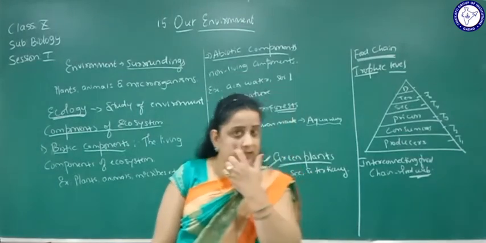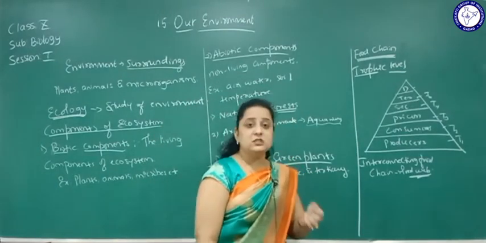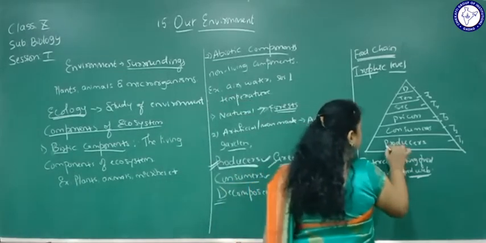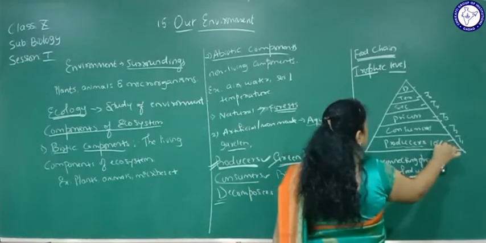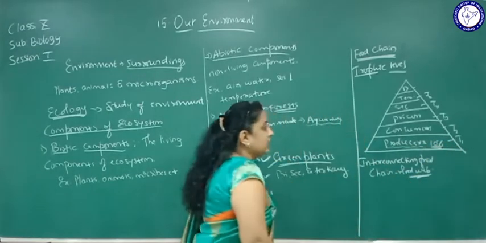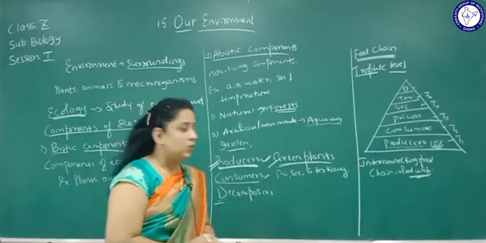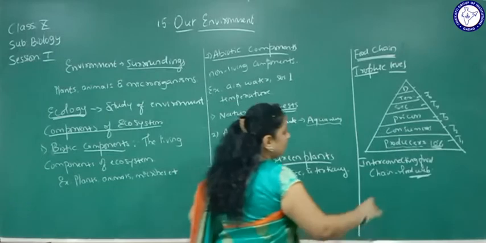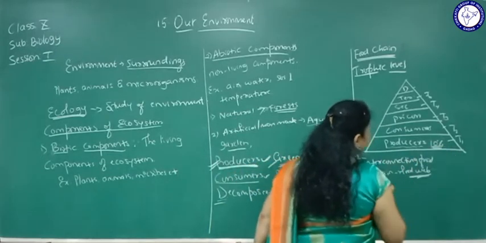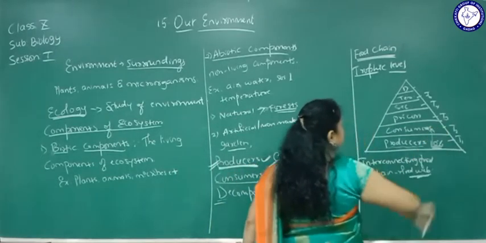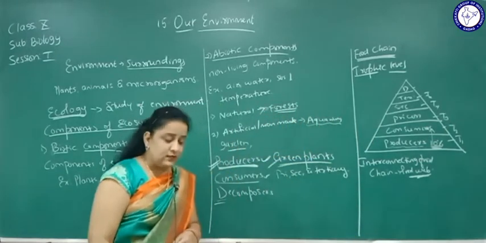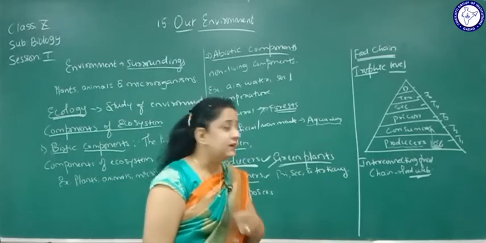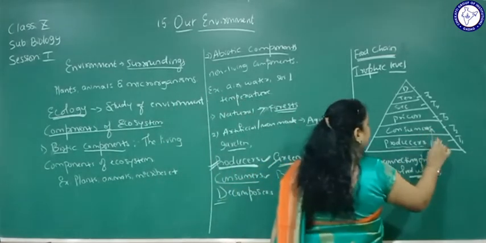Now, what about energy? Plants utilize solar energy, the radiant energy from the sun, and prepare food by a process called photosynthesis. How much sunlight are they utilizing? Only 10% of solar energy, and energy can neither be created nor destroyed. Now we'll see how energy flows through the different trophic levels. Here only 10% energy is utilized by plants. What happens when the energy is transferred to the next level? The energy goes on decreasing. That is, energy flow is unidirectional. The flow of energy is in only one direction, because energy is not gained back when it is lost.